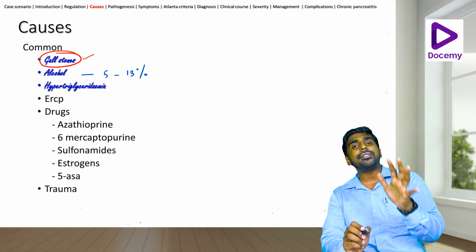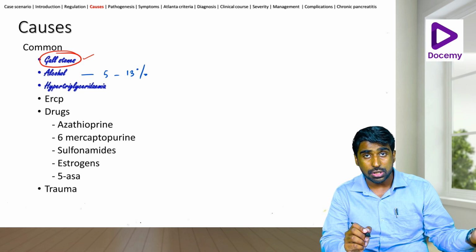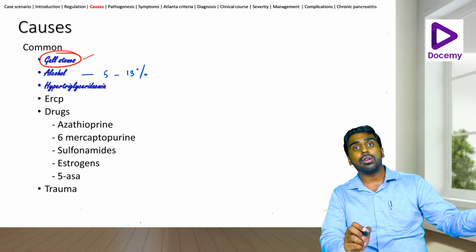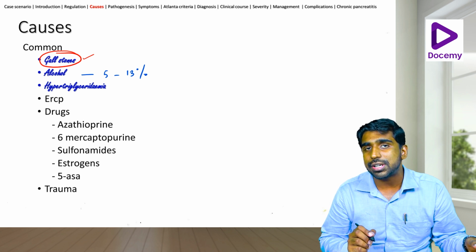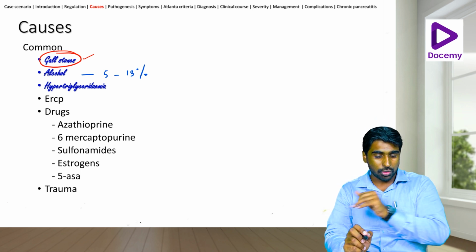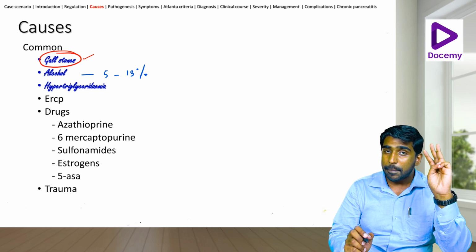Now, hypertriglyceridemia can be because of a lot of causes. That could be genetic, that could be hereditary causes. It could be because of another cause like diabetes. So, the control of those things will help in hypertriglyceridemic pancreatitis. But just remember that hypertriglyceridemia itself is a cause for pancreatitis.